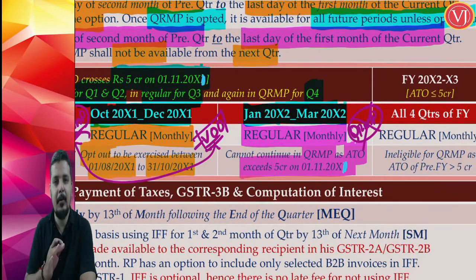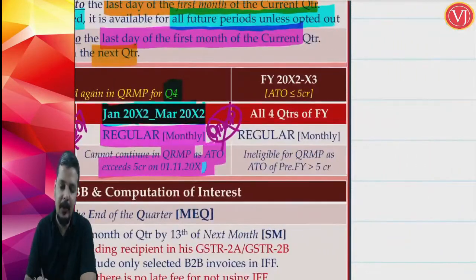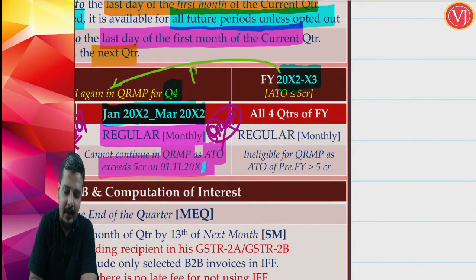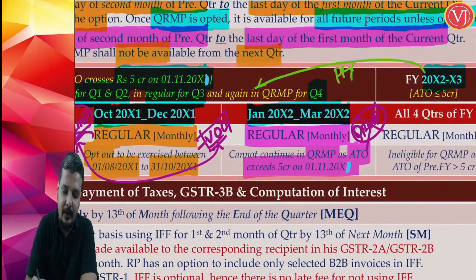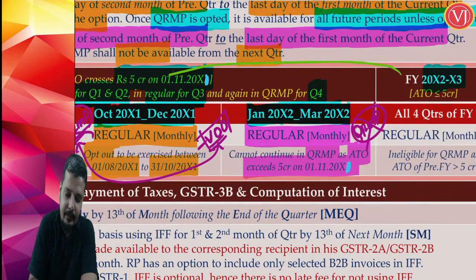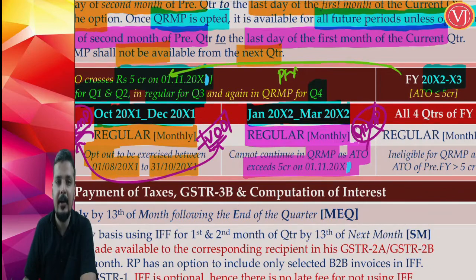Now friends, we have discussed all the 4 quarters of financial year 21-22. Now if you talk about financial year 22-23, first, for seeing the eligibility, you have to see the previous financial year aggregate turnover. For financial year 22-23, the previous financial year is 21-22.